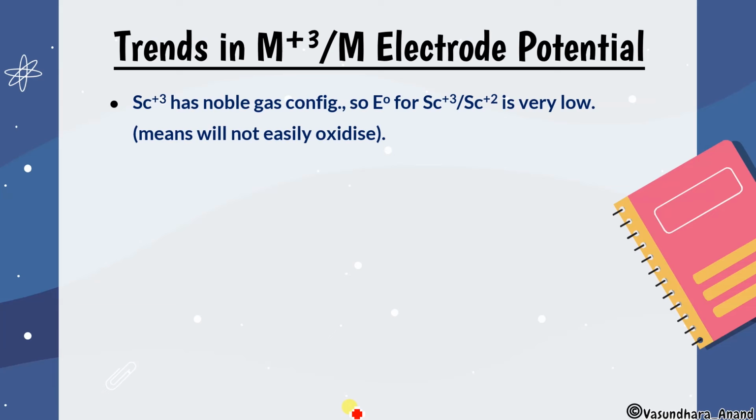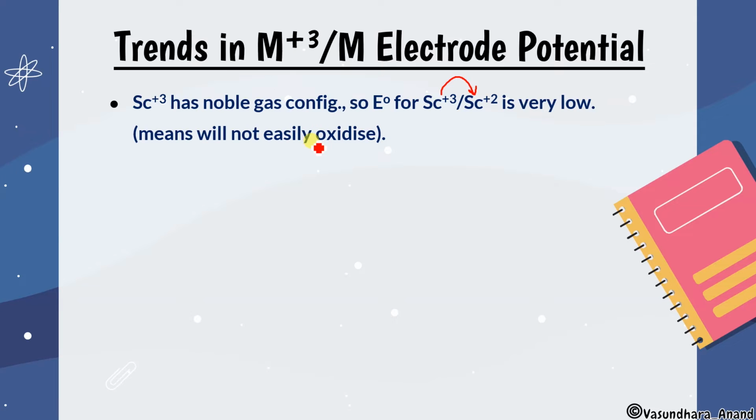Sc plus 3, scandium plus 3, has noble gas configuration. So E naught for Sc plus 3 to Sc plus 2, that means if scandium plus 3 wants to reduce into Sc plus 2, that is very low. E naught for this is very much low, which means it will not be easily oxidized.